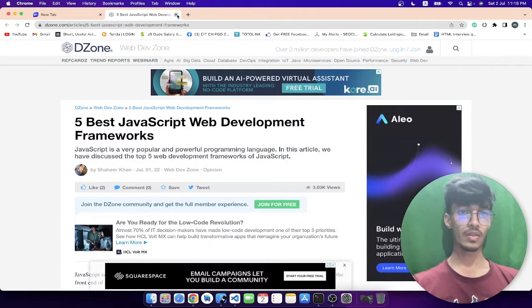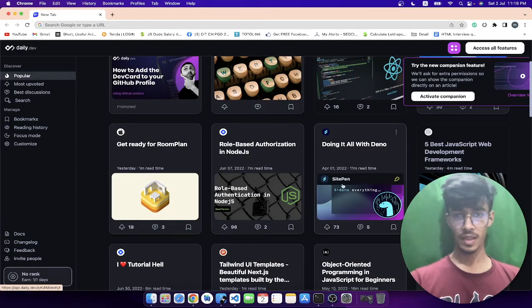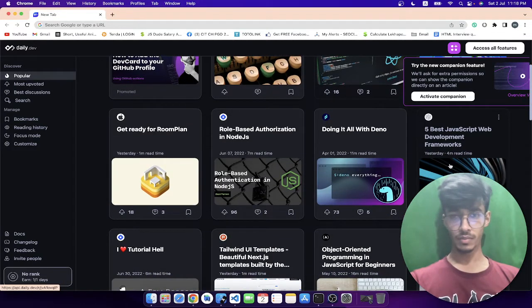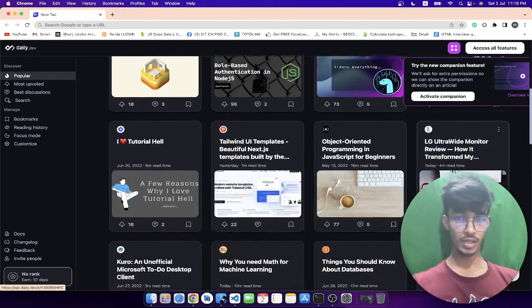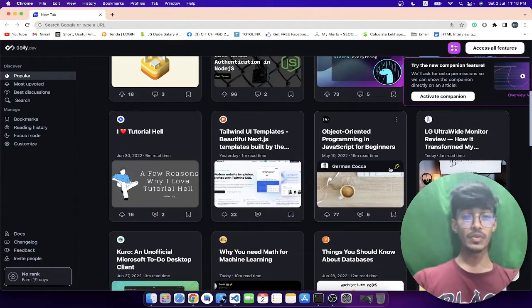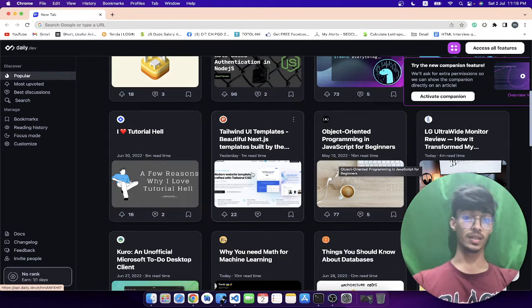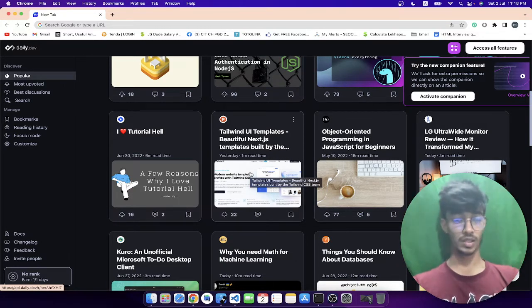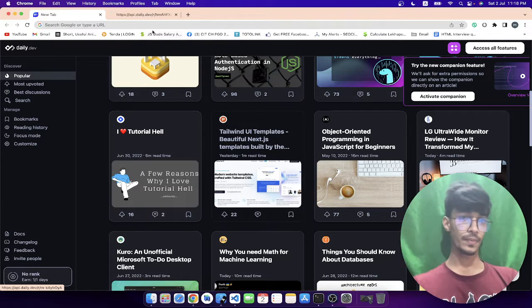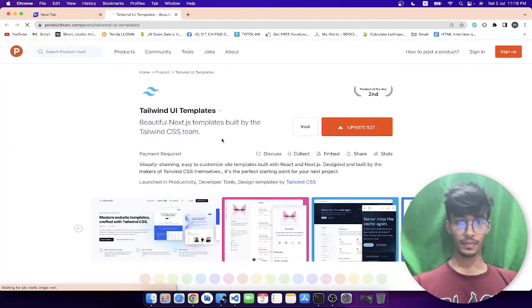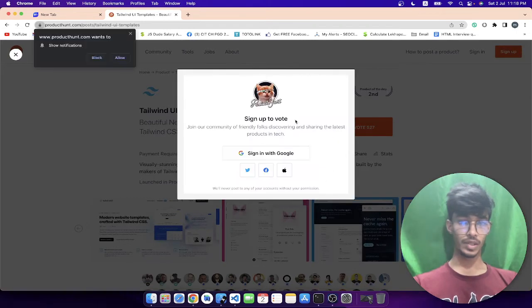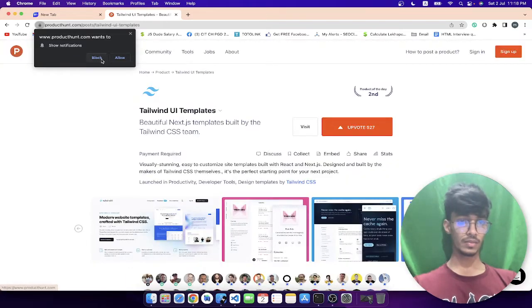Hit close and close. So we have done from top to this point. Now go on to the next. Tailwind UI templates. You know what? I love Tailwind so much. I'm gonna open this because Tailwind is so powerful, so simple, so good. One upvote for Tailwind. Oh, I have to sign in to upvote, so I'm not gonna do that. Skip that for now.